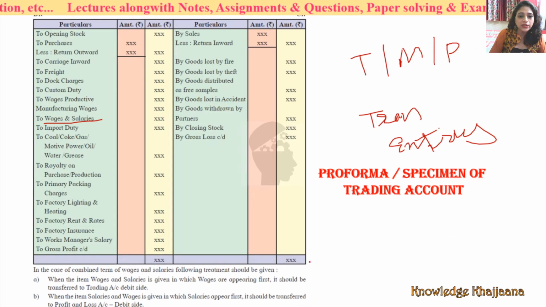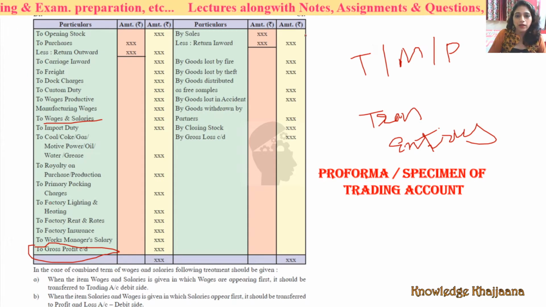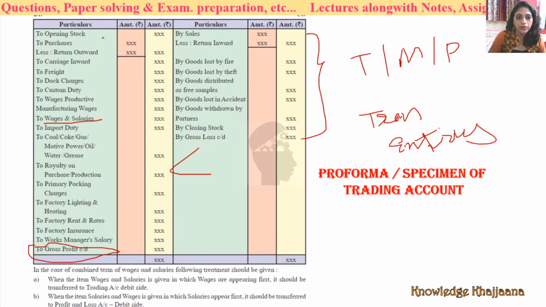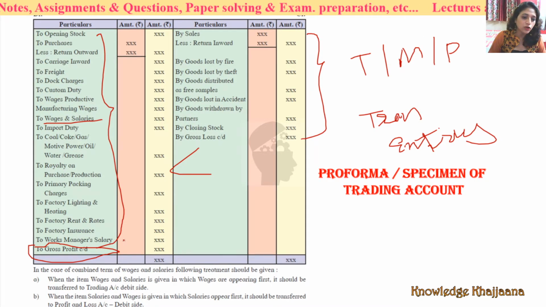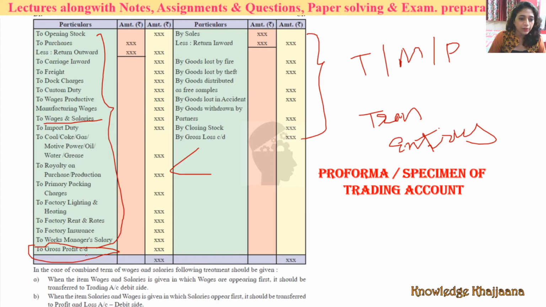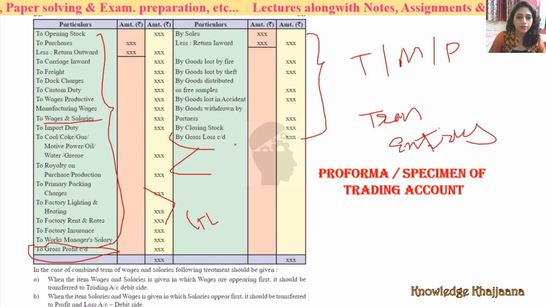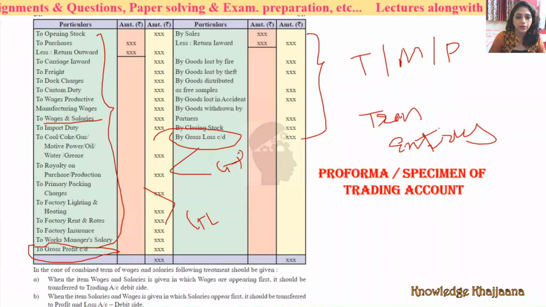Okay, so what is this? See, this is the result. If the amount on this side is more than the amount on this side, which is advisable, then we get the gross profit. We get the gross profit when the credit side is bigger than the debit side. And if this side is more than this side, then we get the gross loss. Gross loss will come on this side, and gross profit we will get if this side is bigger than this side.